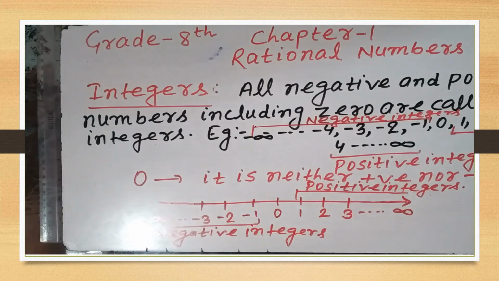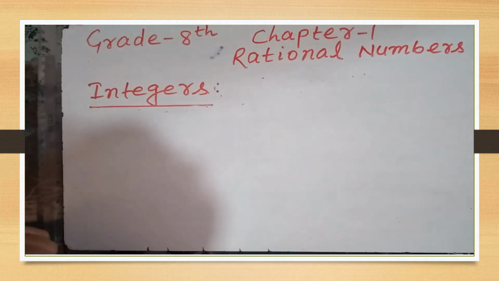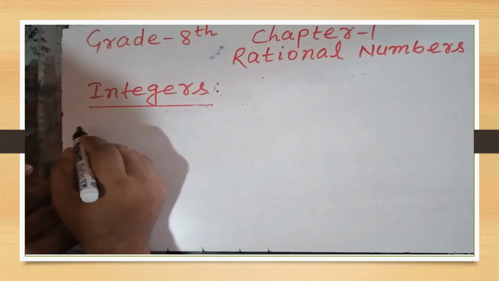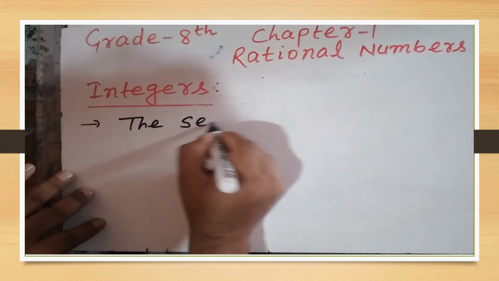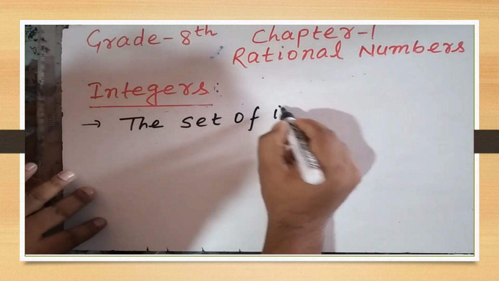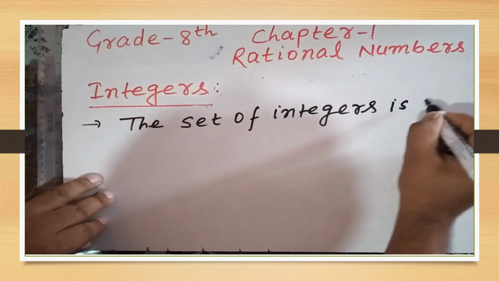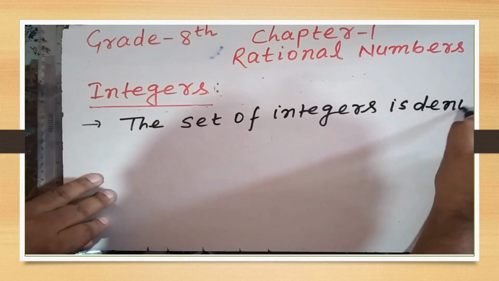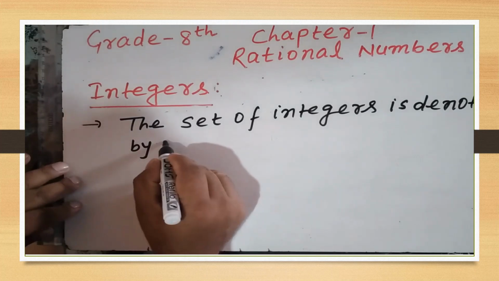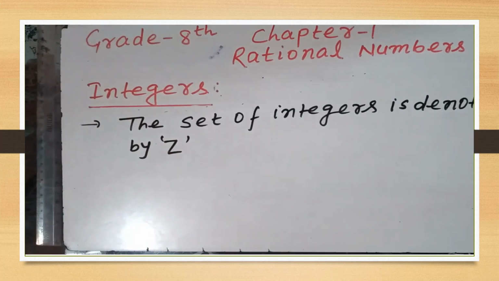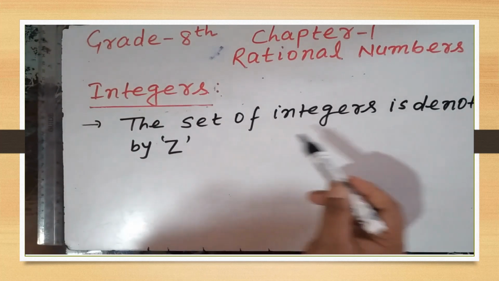These are positive integers. Now the set of integers is denoted by capital Z. The set of integers is denoted by capital Z.